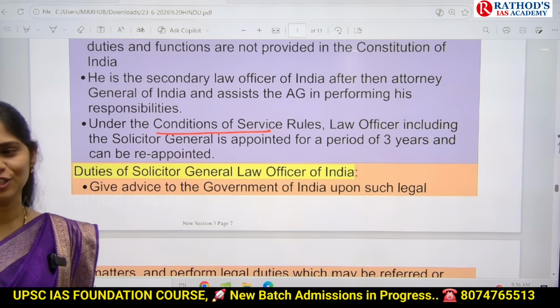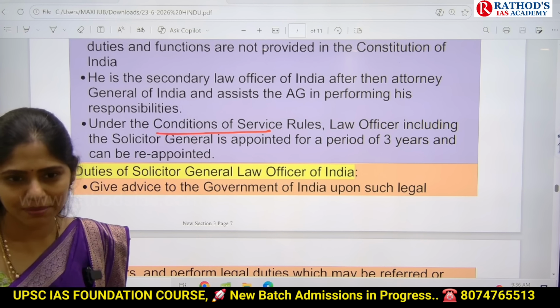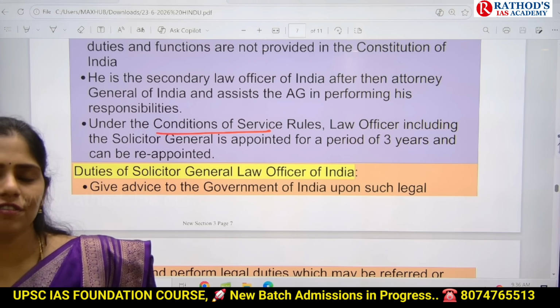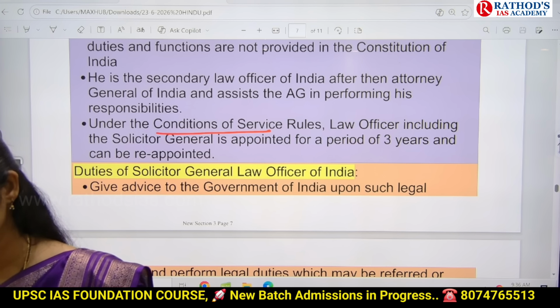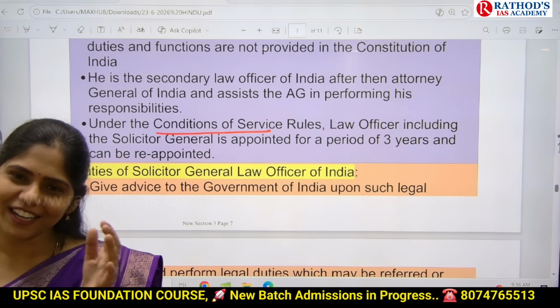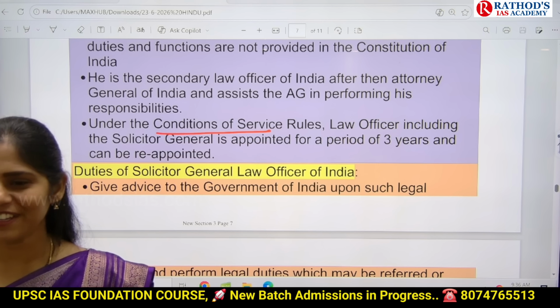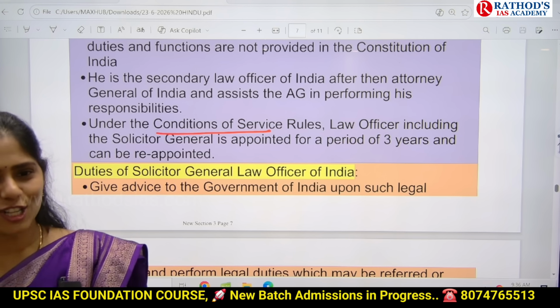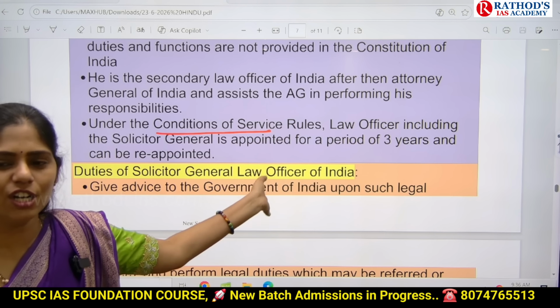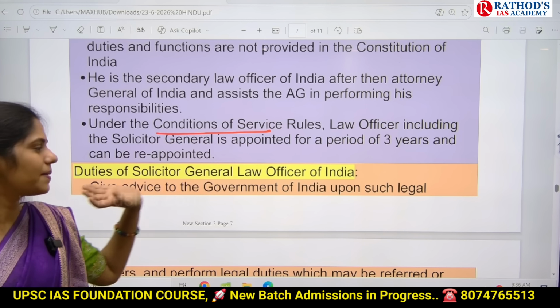UPSC will confuse you. How does UPSC give a statement? Solicitor General has tenure of 3 years according to Constitution of India. You will read until 3 years, Solicitor General of India 3 years, yes, it is a right statement. But you will ignore the last part. It is not in our constitution, but it is written in these rules.